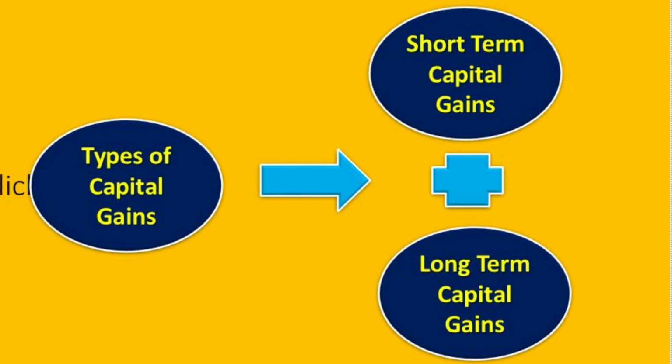Now we will discuss capital gains. Depending on the nature of the asset, the capital gains are also short-term capital gain and long-term capital gain, in short STCG and LTCG. What is short-term capital gain? It is the profit you earn when you sell your capital assets within 1 year of holding.